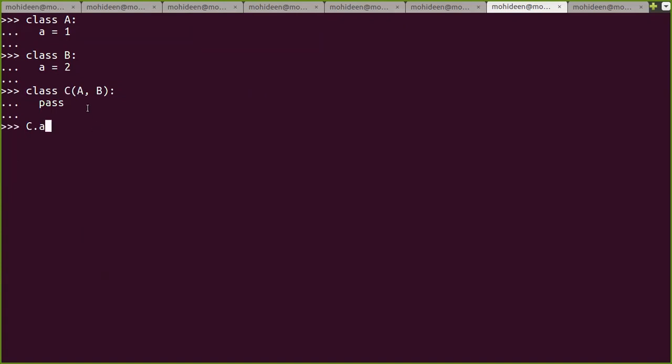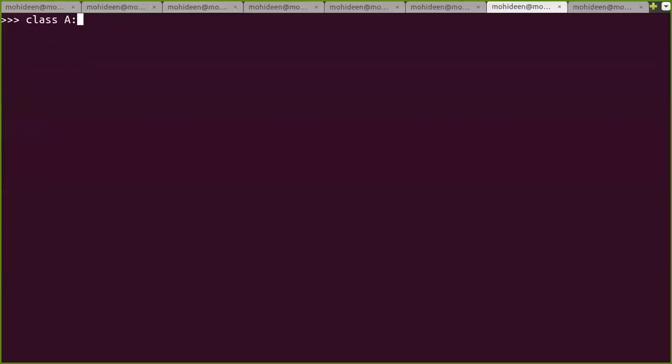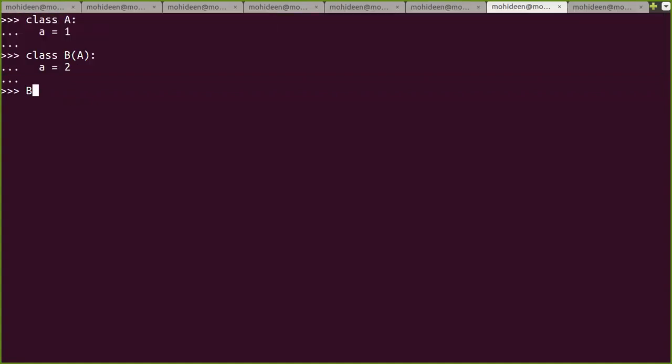Which type of inheritance is this? I will come slowly, from multiple, one by one, for your better understanding. Now class B. Is this multi-level?